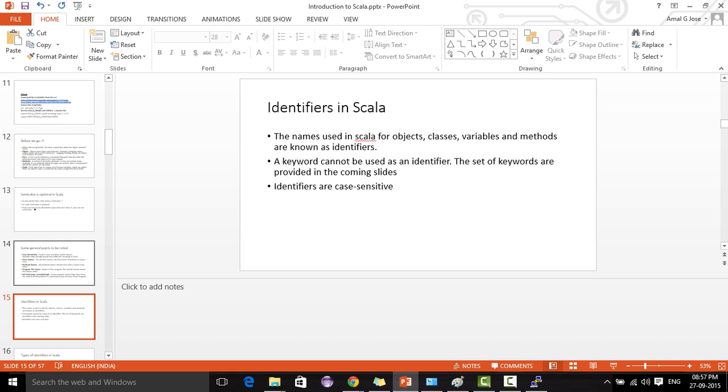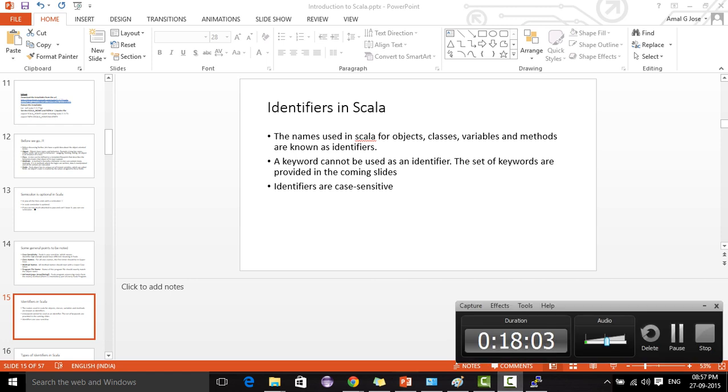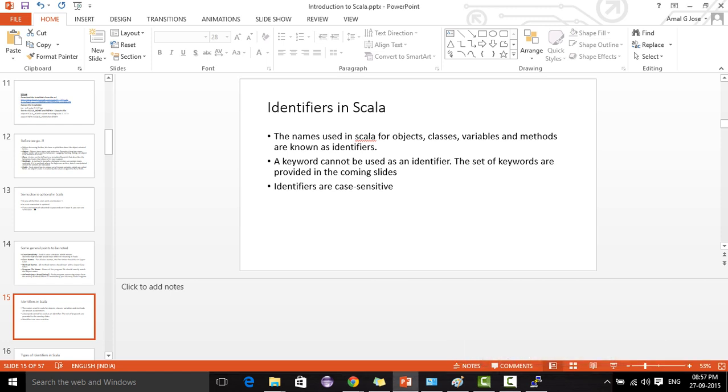Now identifiers in Scala. Just like any programming language, the names used for objects, classes, variables, methods, everything, are known as identifiers. We cannot use any keyword as an identifier; that is not allowed in almost all programming languages. There is a set of restricted keywords in Scala.